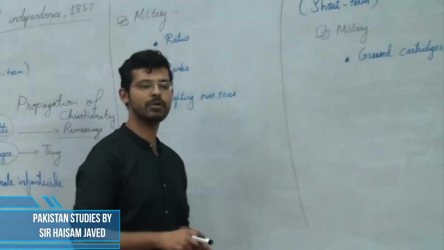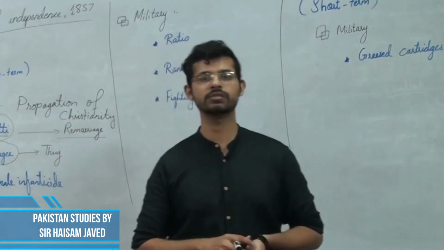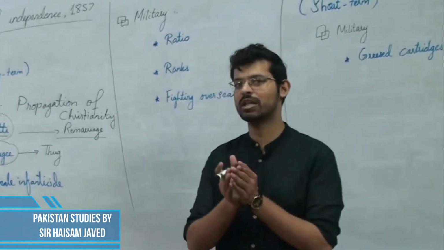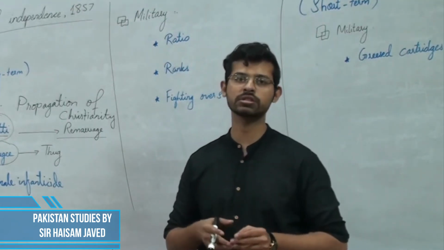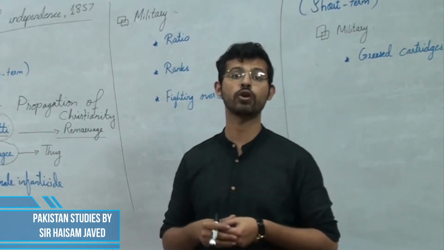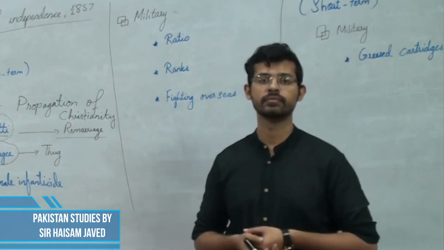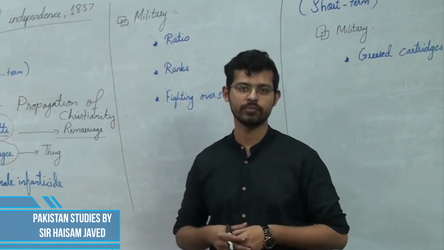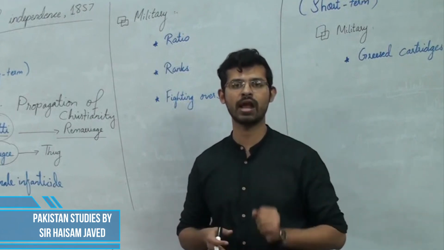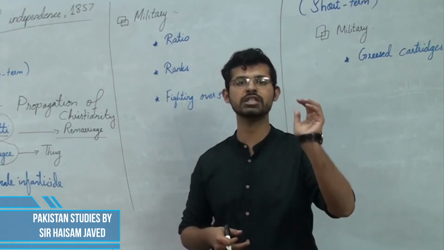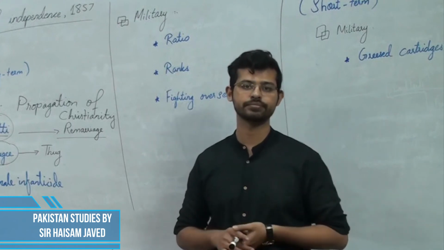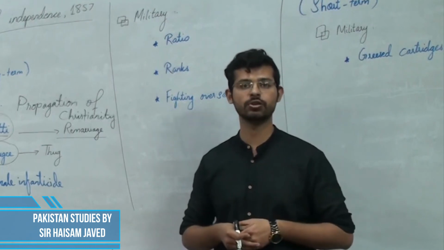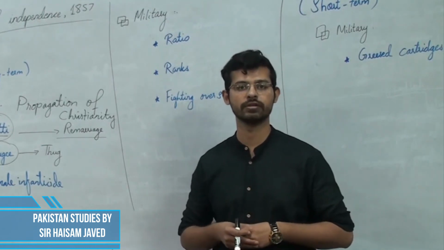Another feeling of deprivation which rose among the Indians was that their soldiers were only confined to a limited low rank, and that was sepoys, or what we call sipahi. Either sepoys or savars, not further than that. They were not being promoted at the higher level. At the higher level, only the British EIC officers were made. And so this caused resentment among the Indians, which led to the War of Independence 1857.